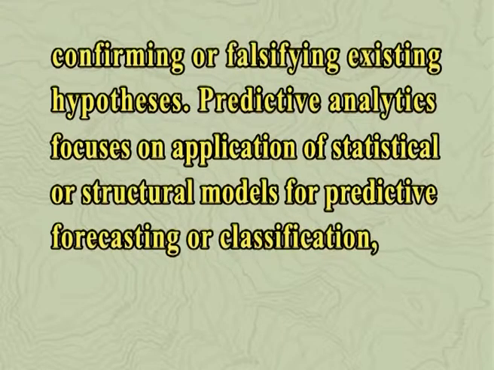Predictive analytics focuses on application of statistical or structural models for predictive forecasting or classification, while text analytics applies statistical, linguistic and structural techniques to extract and classify information from textual sources, a species of unstructured data.